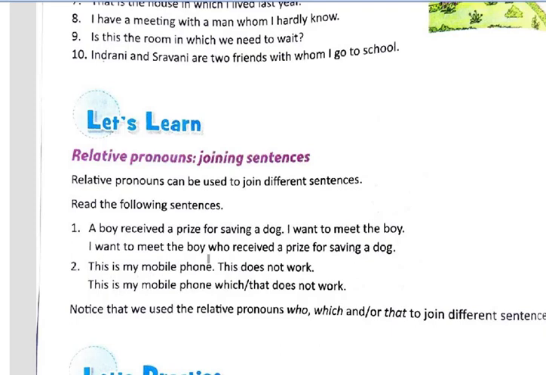I want to meet the boy who received a prize for saving a dog. The word who here refers to boy. And again: This is my mobile phone which does not work. The word which or that, either of them can be used, and these words refer to the mobile phone.